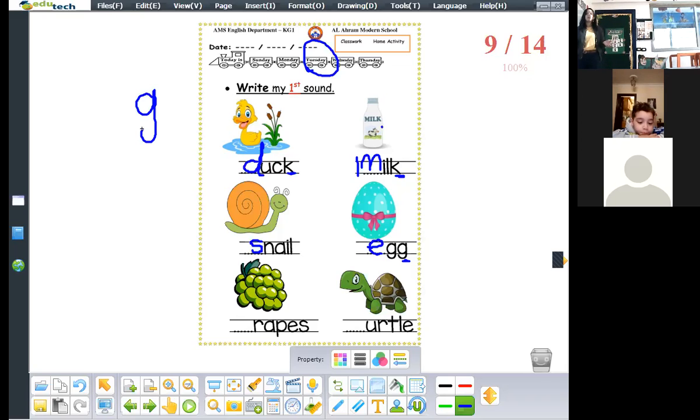Okay. Here, what is this? Grapes. Yes, what is the first sound of the word grapes? G, g. How can we write it? Semicircle and umbrella stick. Okay, the last one, what do you see here?